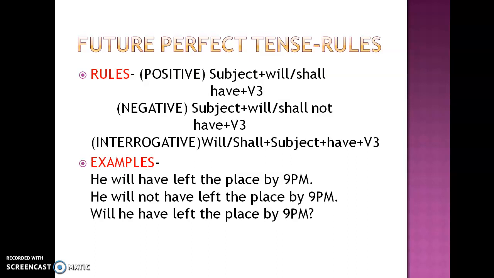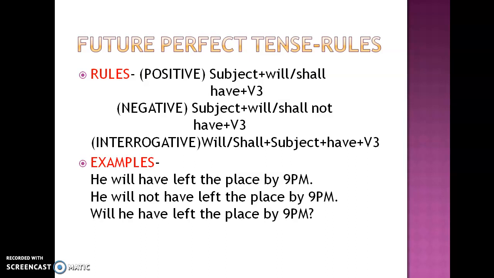Will he have left the place by 9 p.m.? So what is the work that will be finished? That is, he will have left the place by 9 p.m. We can also say, let's include another action instead of time now. So we can say he will have left the place by the time guests arrive at his home. So this is another action.